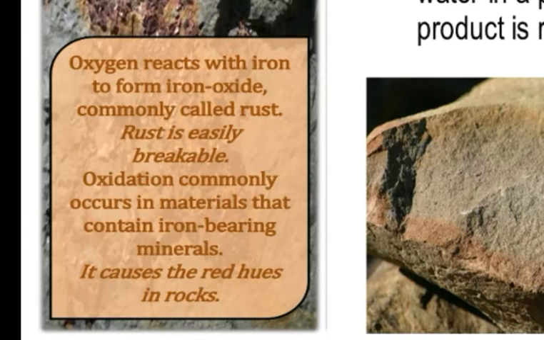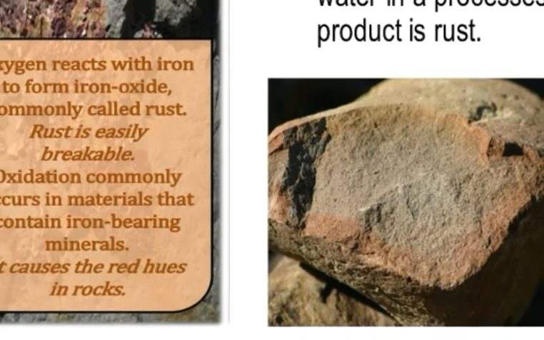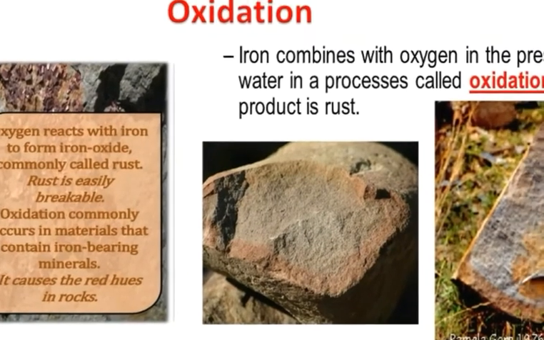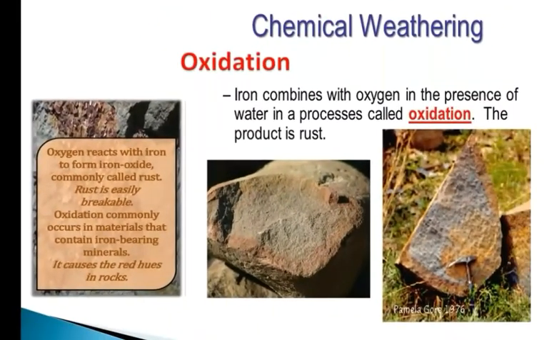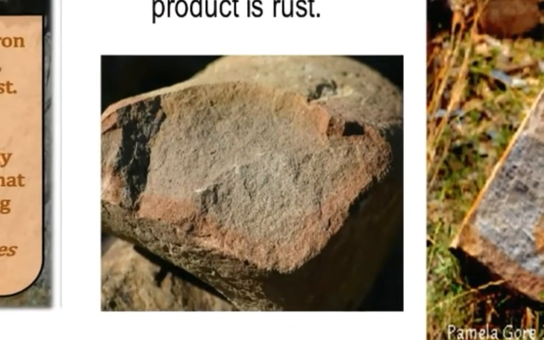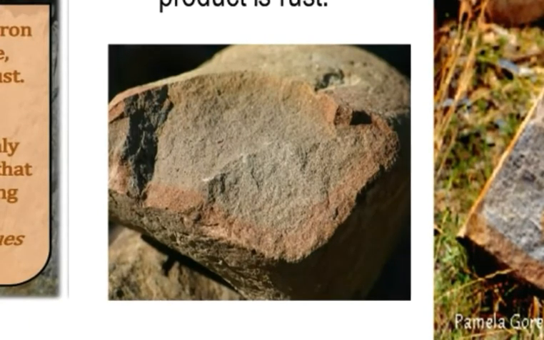And where is it mainly formed? In rocks which have minerals with an iron compound present, this kind of chemical weathering occurs. And one thing you have to remember, student, is that for chemical weathering precipitation, or rainfall, is very much needed. Until there is some rainfall or precipitation, these kinds of weathering will not be possible. So have a look. These are the red hues present in the rocks, and they also become breakable after certain days.